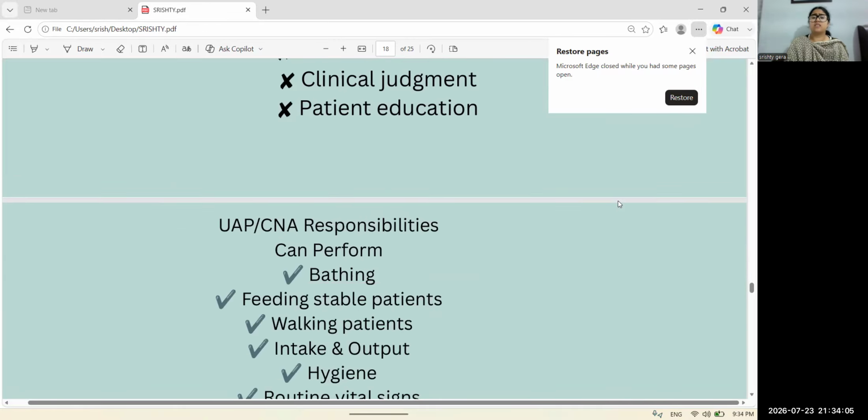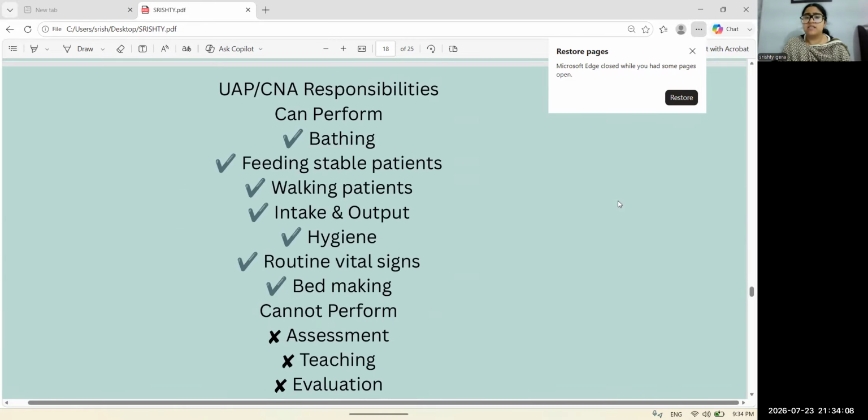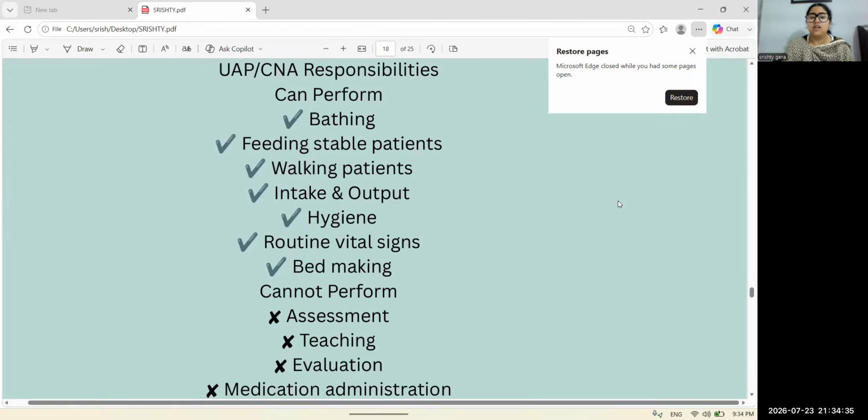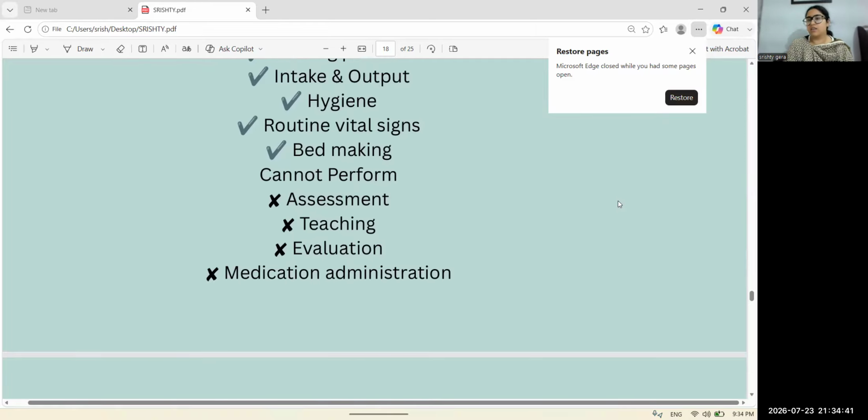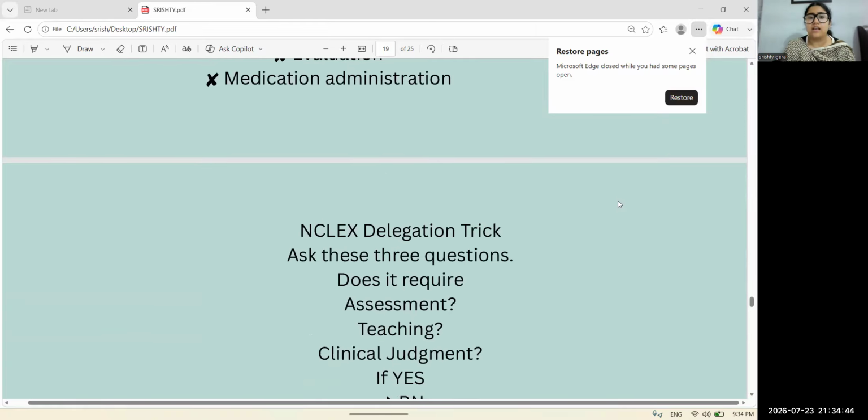The next is UAP and CNA responsibilities. They can perform bathing, feeding stable patients, walking patients, intake and output, hygiene, and routine vital signs. Vital signs after a procedure, within 15 minutes, are done by the RN. They can do routine vital signs for the stable patient. Bed making they can do. What they can't do is assessment, teaching, evaluation, and medication administration. We have already discussed that these are under the scope of the RN. Medication administration can be done by the LPN.